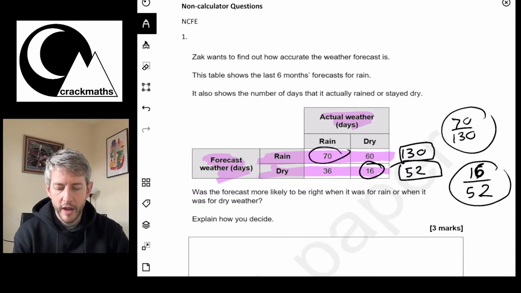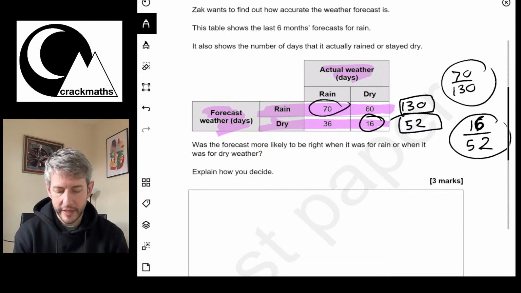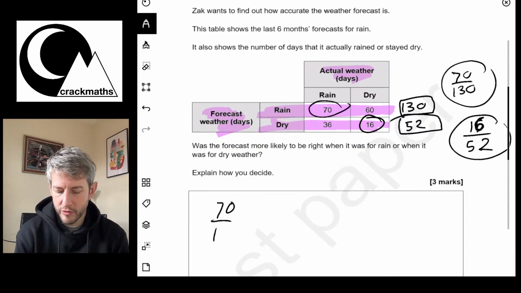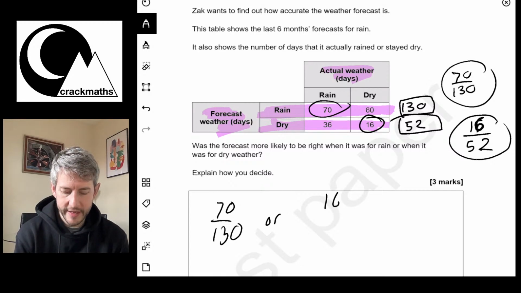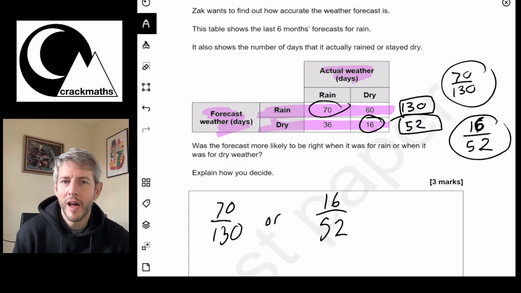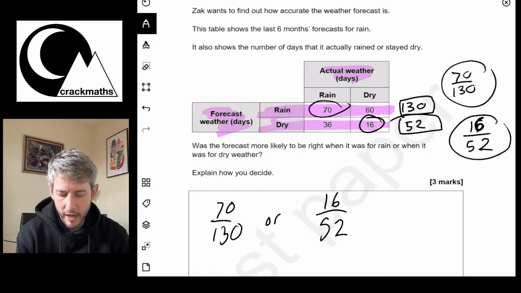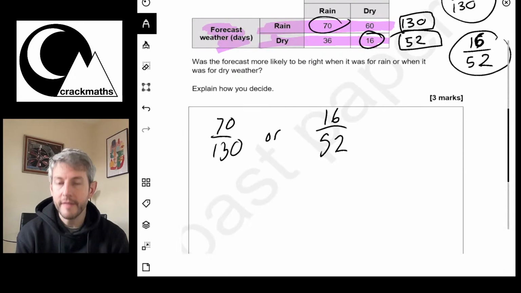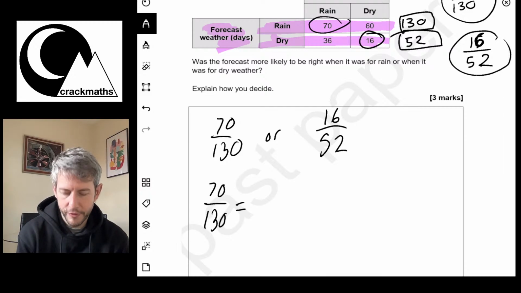Now what I need to know is which number is bigger. Is 70 out of 130 more likely, or is 16 out of 52 more likely? I need to simplify these fractions so that they are both of the same form and I can compare them. 70 over 130 simplifies to 7 over 13.